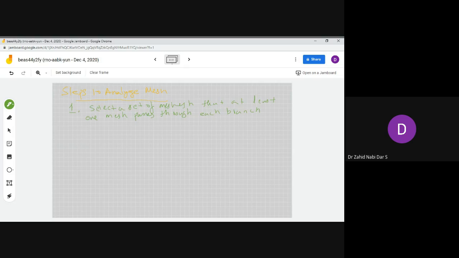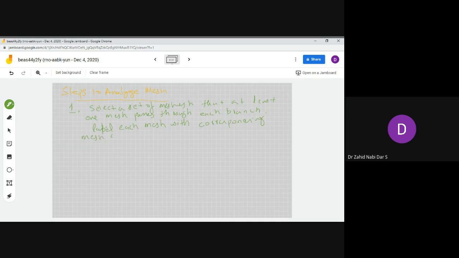Like in the nodal analysis case, where you labeled, again here, label each mesh with the corresponding mesh current. This is important.